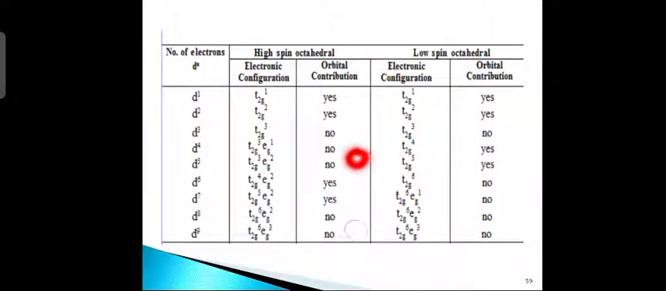So, if you go through all the d orbitals, you can see that in some cases in high spin there is orbital contribution, in some cases in low spin there is orbital contribution, and in some cases there is no orbital contribution, and in low spin also there are some cases with no orbital contribution.